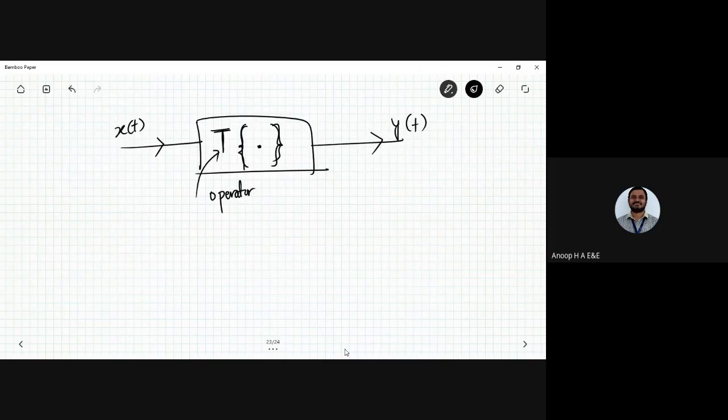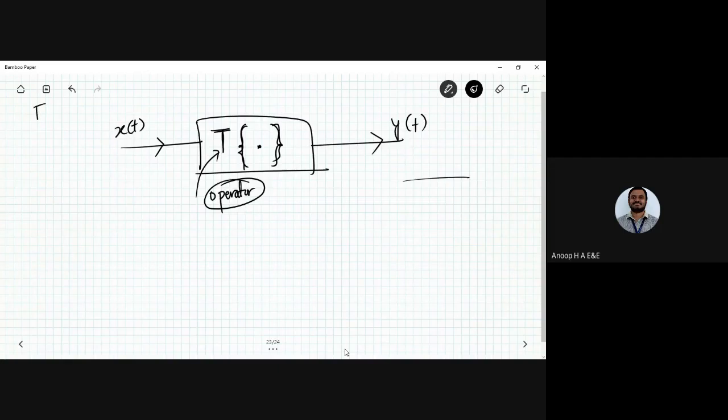It might be equations in fractional form, or a multiplier, or a differentiator, or an integrator. Or simply, we call the multiplier the gain of the system. This is said to be the operator here.